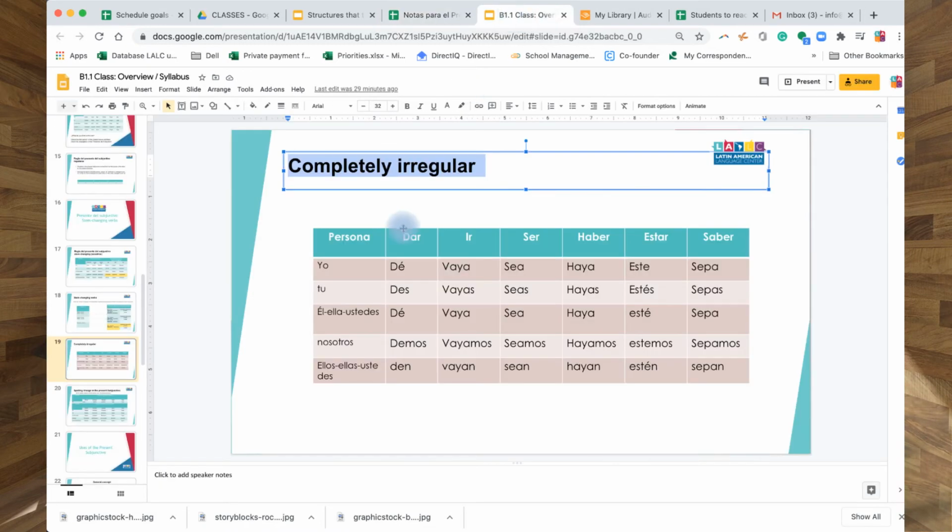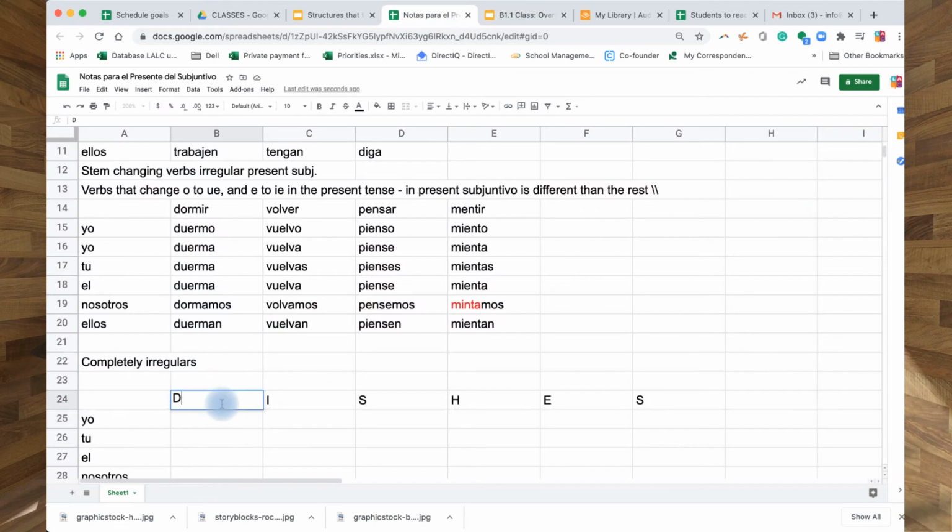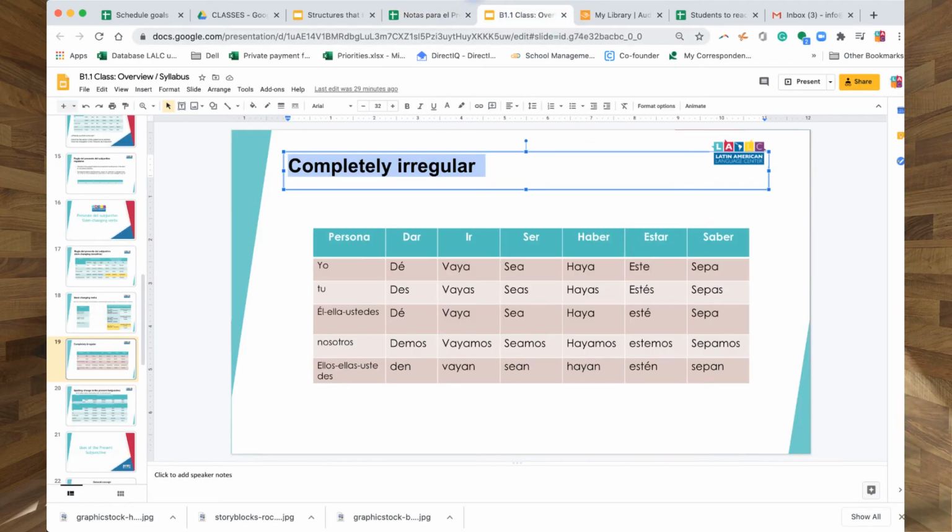So in this case, it's dar, ir, ser, haber, estar y saber. Okay, can you see?